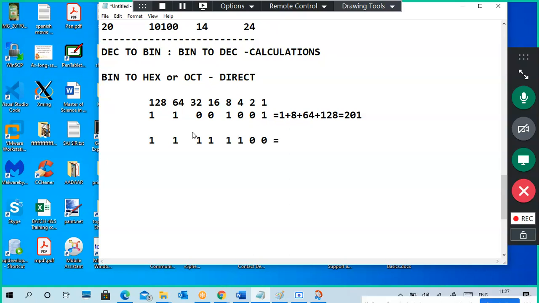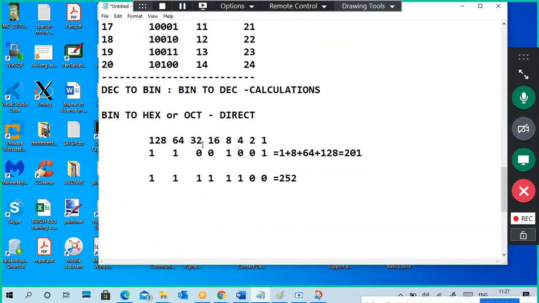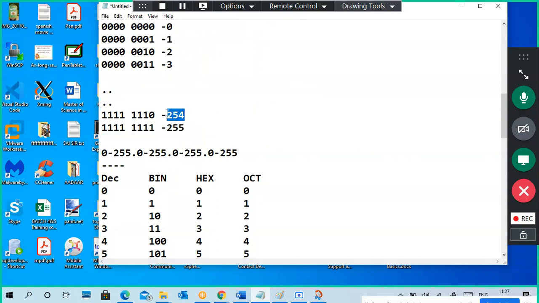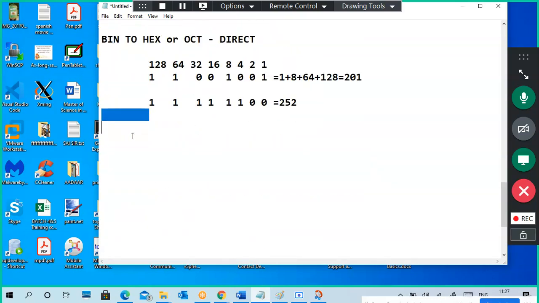Okay, we got this. Except 2 and 1, we added everything: 128 plus like that everything. So we got 252. It's the same thing as how I got 255 from here. So this is the binary equivalent. If you add up 128 plus 64 plus 32 plus 16 plus 8 plus 4 plus 2 plus 1, I will get 255. Minus 1 gives 254. Okay, so this is how to convert it. It's quite easy.